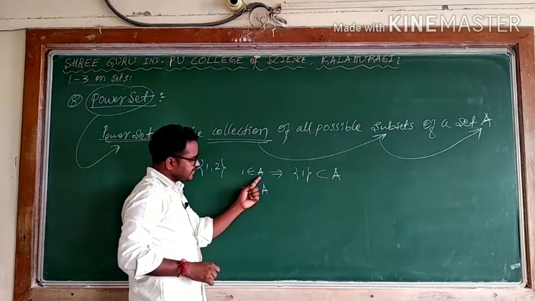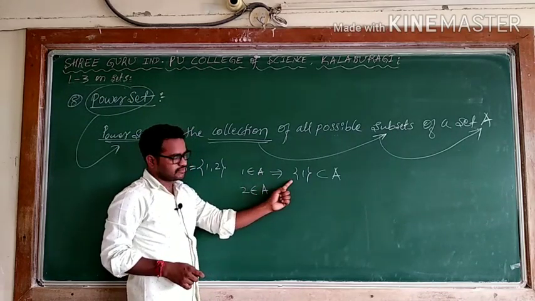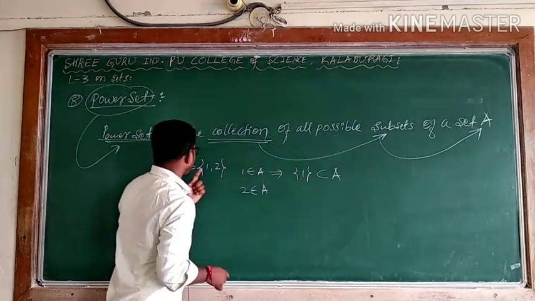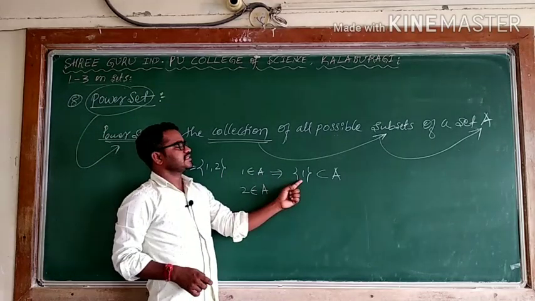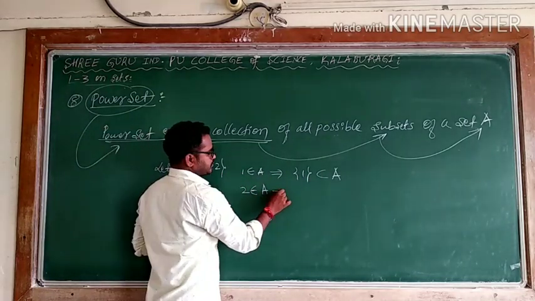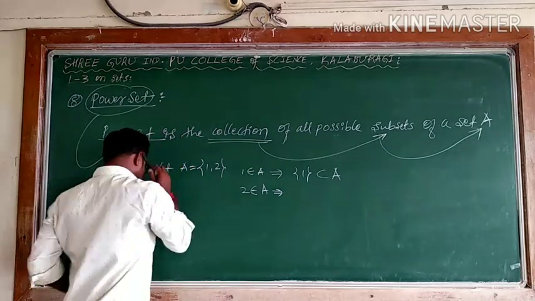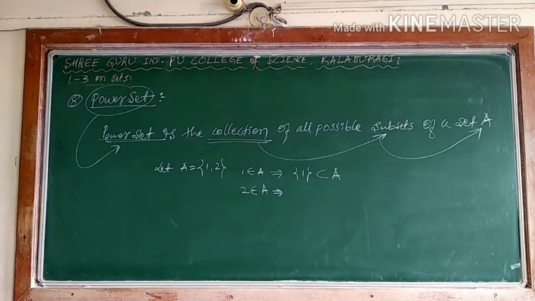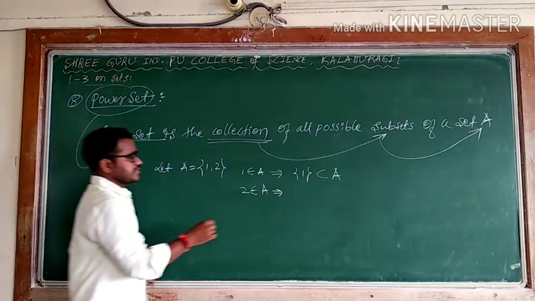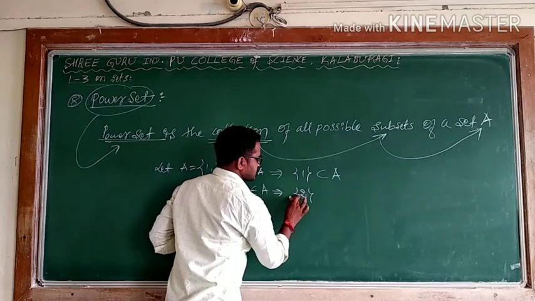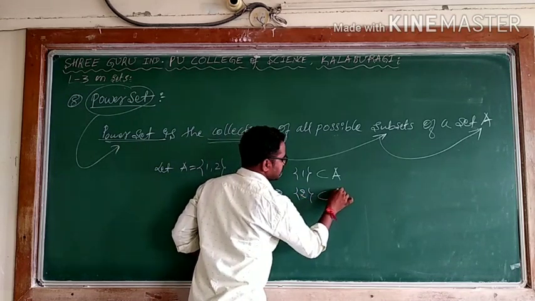When 1 is an element of A, and we write this element between 2 flower brackets, it becomes a subset of the set. It means this element definitely belongs to this set, so can I say this is a subset of A? Similarly, 2 is an element of A. If you want to express it as a subset, you write it in flower brackets, so I can write {2}. In this case, again this will become a subset.